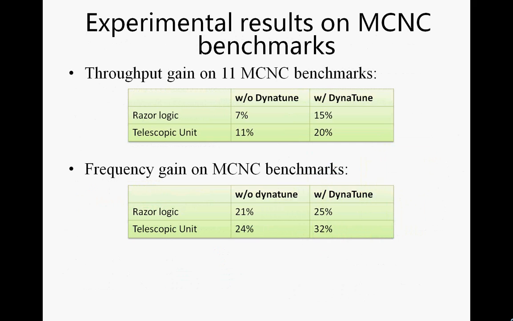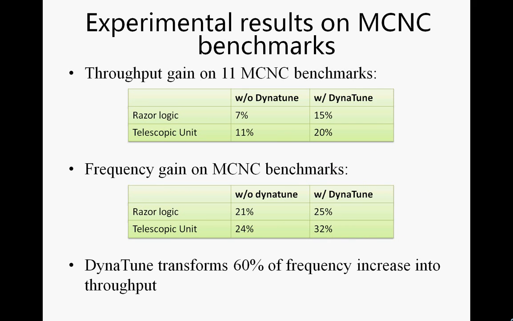In our experiment on the MCNC benchmark, DynaTune enables us to achieve 20% of throughput gain on average, or 32% of frequency gain on average. In effect, DynaTune transforms 60% of frequency gain into throughput.